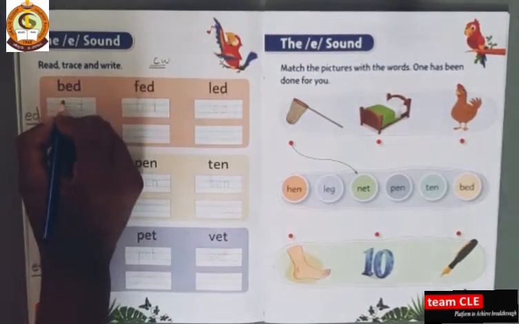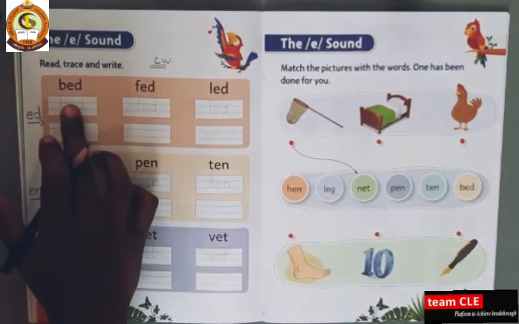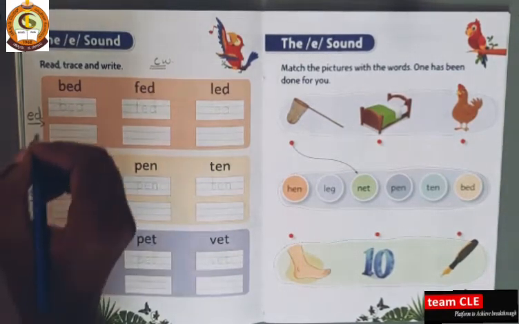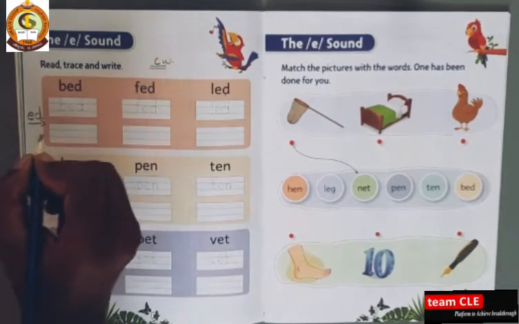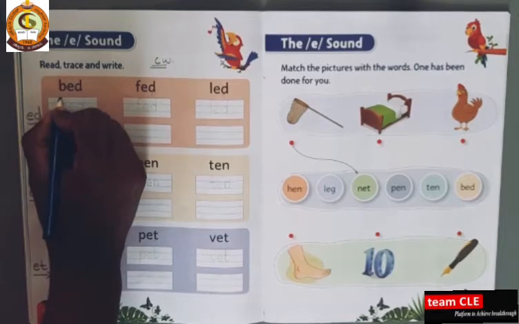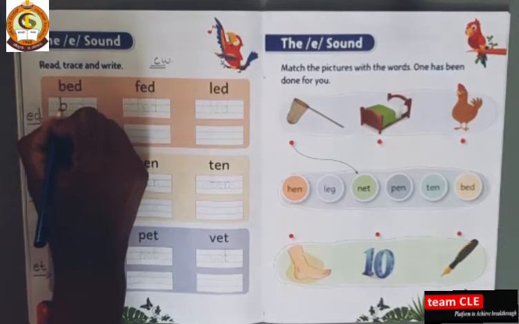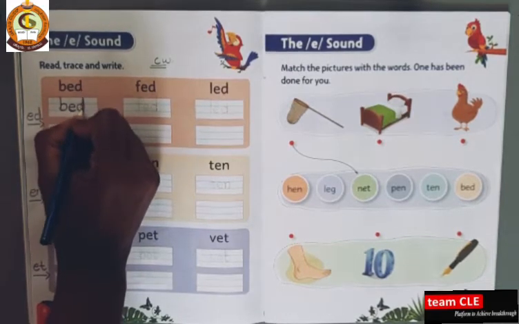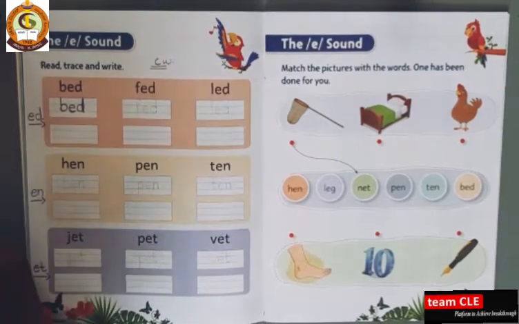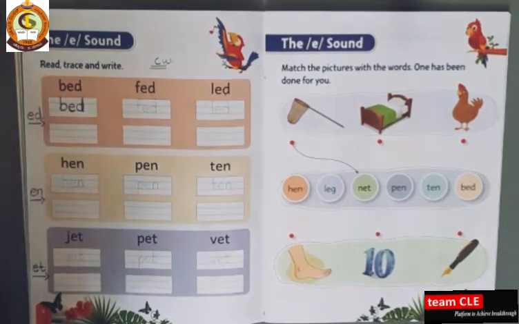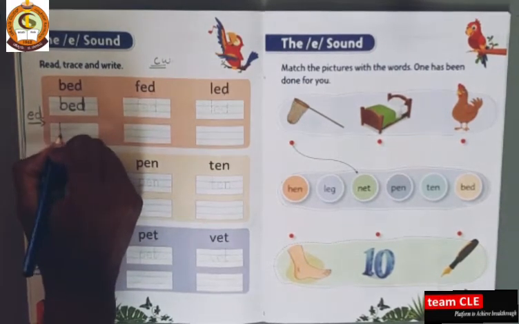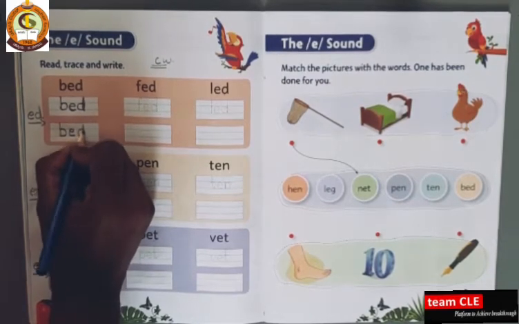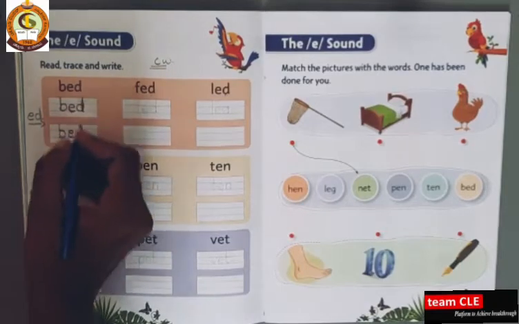Yes. So now write. So here children see. Here at first they have given the dotted line. Is it? You have to trace the dots and you have to read the spelling and you have to write it. Okay. Write B, E, D, bed. B, E, D, bed. So here also down you have to write it. B, E, D, bed. So you have to copy it.